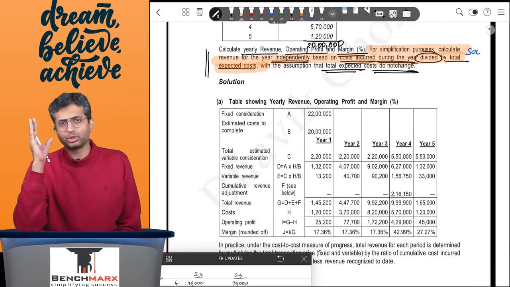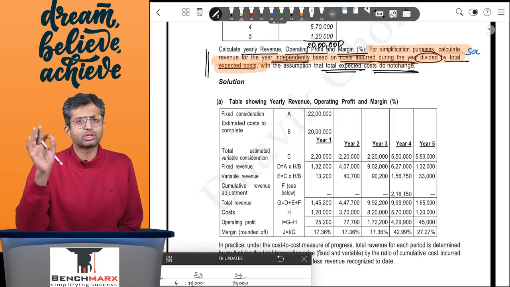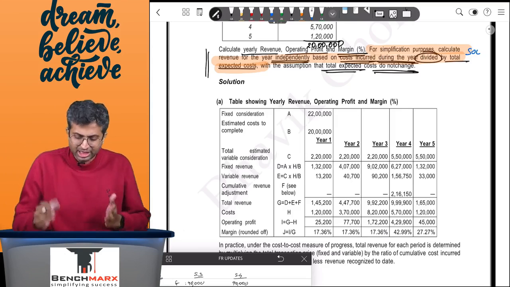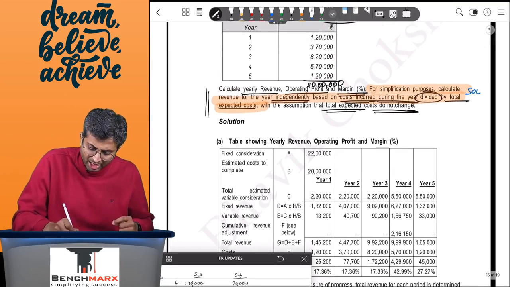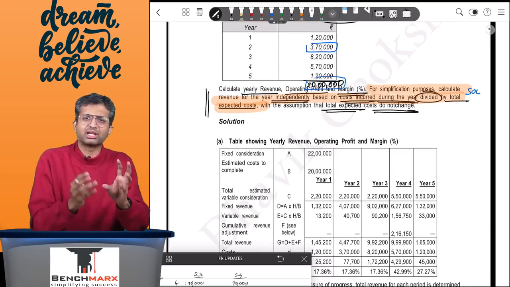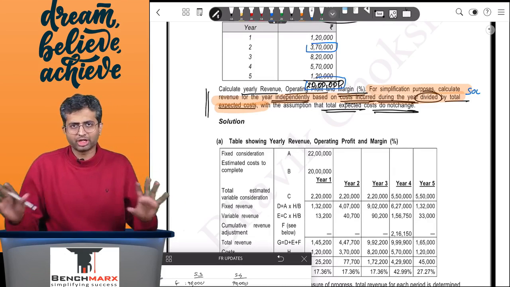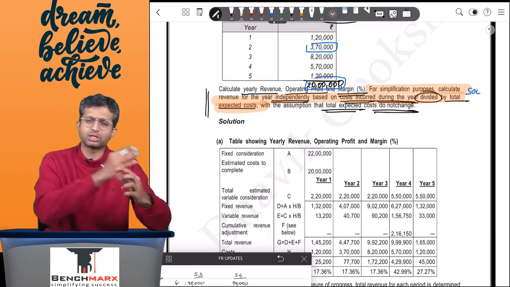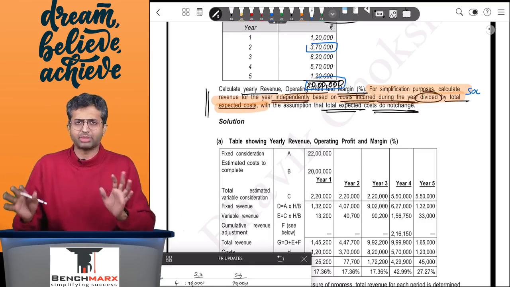From a foolproof solution perspective, you can ideally try to do it based on the cost incurred upon the total estimated cost as well. Or in this case, if you have been allowed to do it, you can take the cost incurred of a particular year like 3,70,000 upon the total estimated cost of 20 lakhs and recognize revenue directly based on that number. So your answers will not differ. Whether you do it using the method of till date minus earlier recorded, or for simplification based on the current year itself, your answers ultimately will not differ.